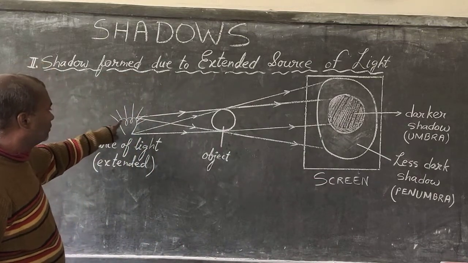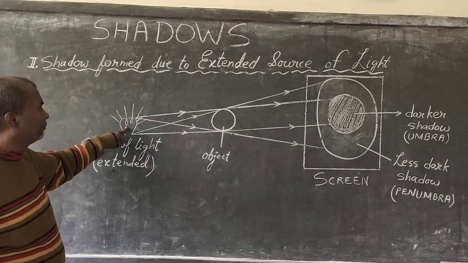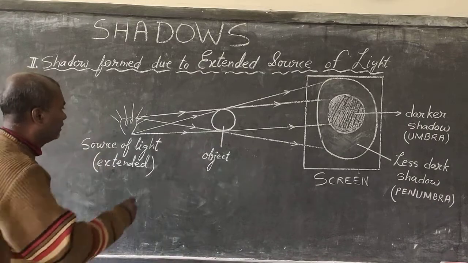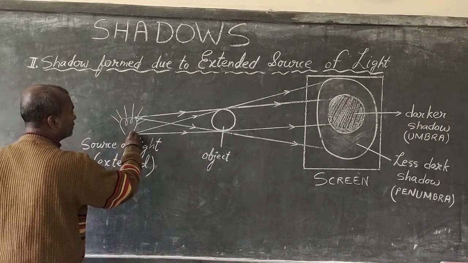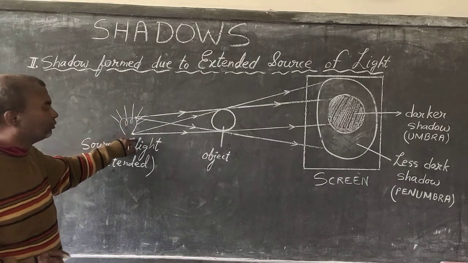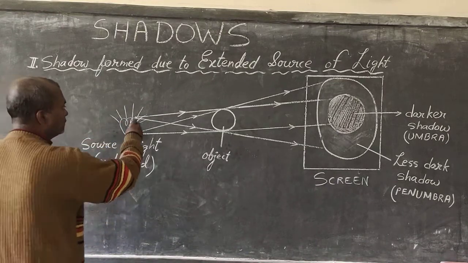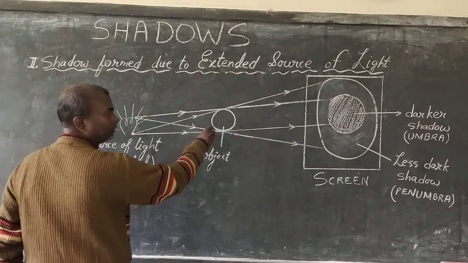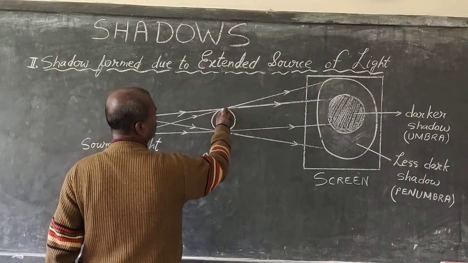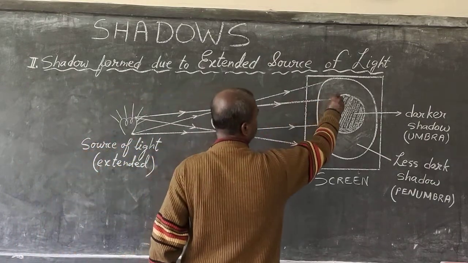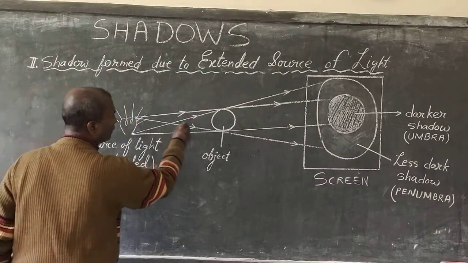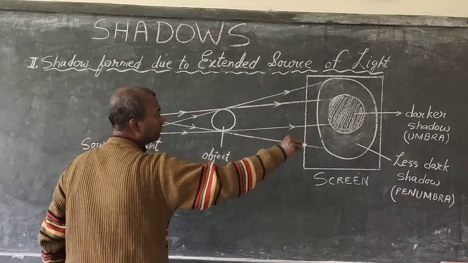Okay. So here, this is the source of light. It is again that same bulb that I was telling. I have drawn 2 points. This is one point from the bulb and this is another point. There are other points also which emit light, but I have taken only 2 points. From these 2 points, one ray of light, by the way, this is the object, the metal ball. One ray of light goes from the top of the object towards the screen. One ray of light goes from the bottom of the object towards the screen.